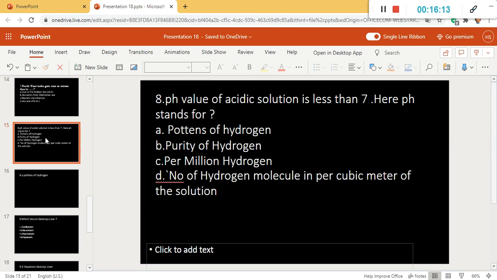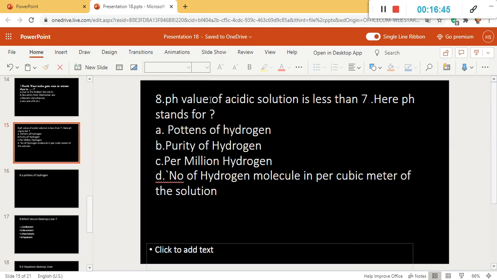So the next question is pH value of acidic solution is less than 7. We know the pH value is used to define whether a solution is acidic or basic or neutral. If any solution has pH value less than 7, it is considered as acidic solution, and if it has 7 then it is called neutral, and if it has greater than 7 then it is called basic.